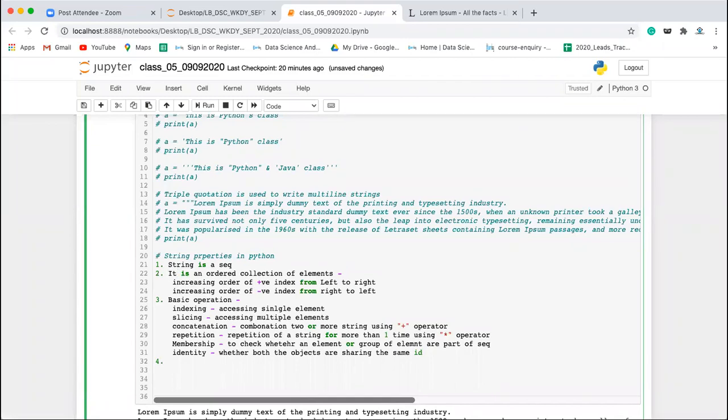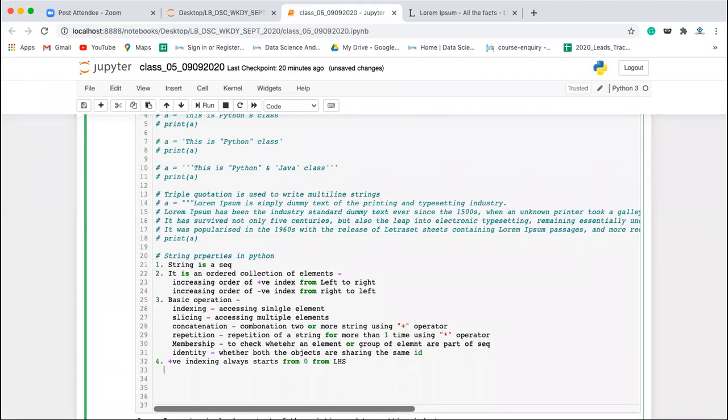Now when you say positive indexing, it always starts from 0 from the left hand side, and negative indexing always starts from -1 from the right hand side. Fine, so these are the different properties we have of a string, and let's start with indexing.